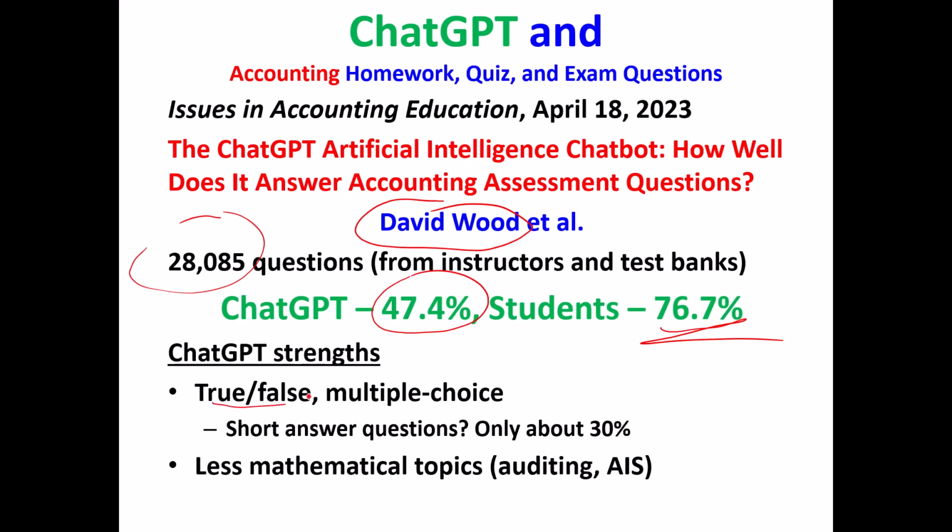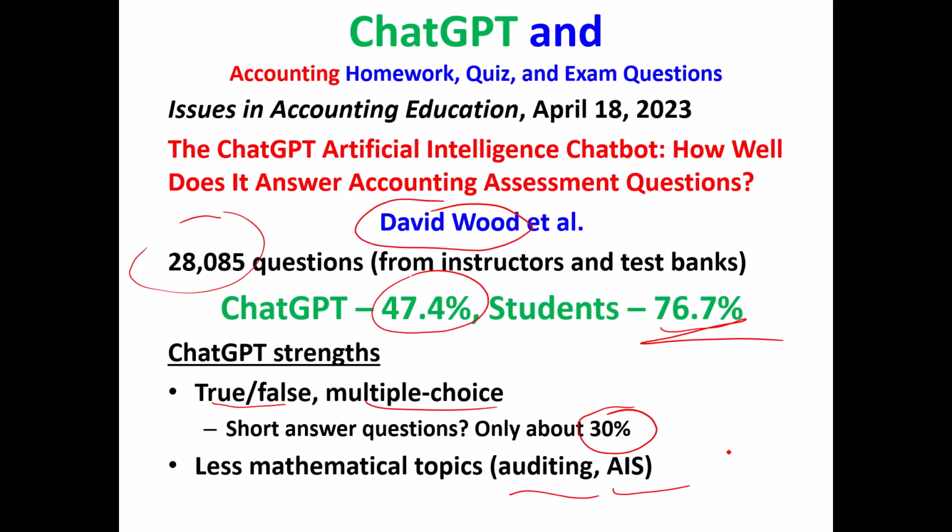It's great with true-false questions. It's good with multiple choice questions. With short answer questions, David Wood and his collaborators found only 30%. It's better with topics that aren't so mathematical. So auditing, accounting information systems. It does better on those kind of questions.